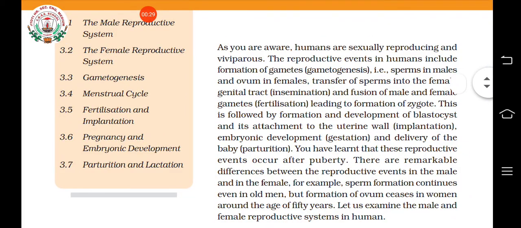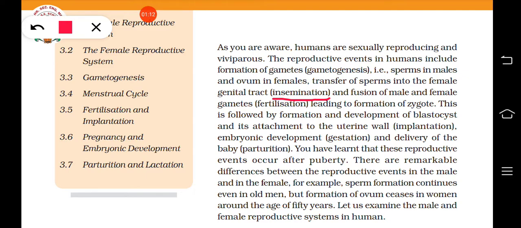Formation of gametes. That is known as gametogenesis. So what are the gametes in human beings? Sperms that are produced in males and ovum in the females, isn't it? So the formation of these gametes is known as gametogenesis. Then the next process is the transfer of sperms into the female's genital tract. That process is also known as insemination. Insemination means the transfer of sperms into the female's genital tract.